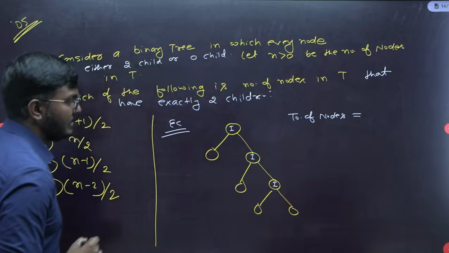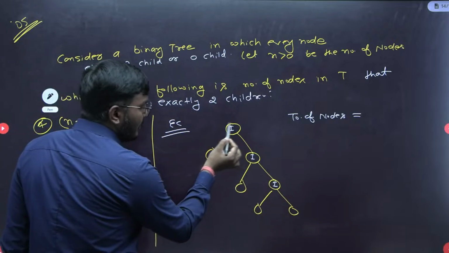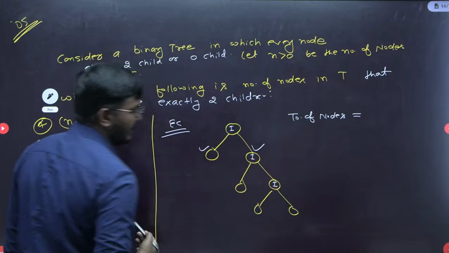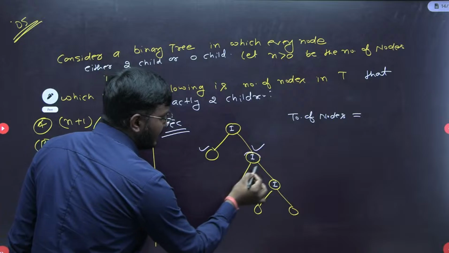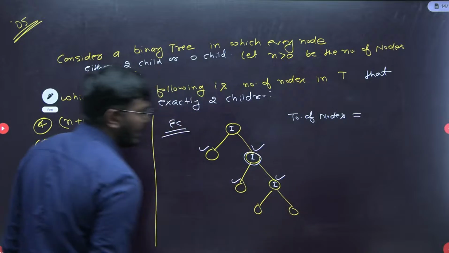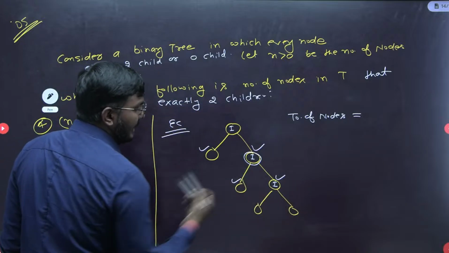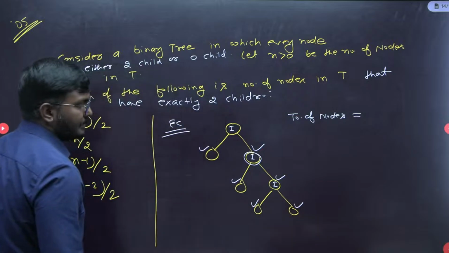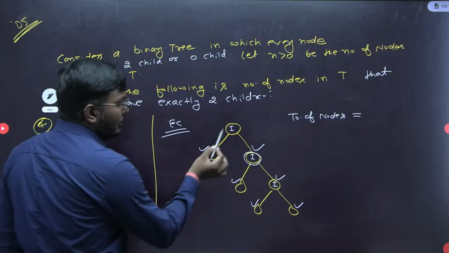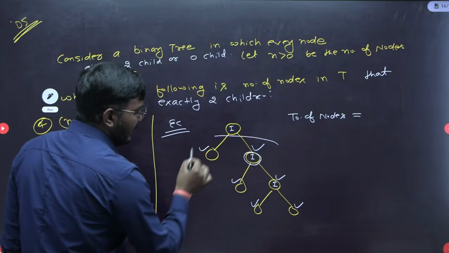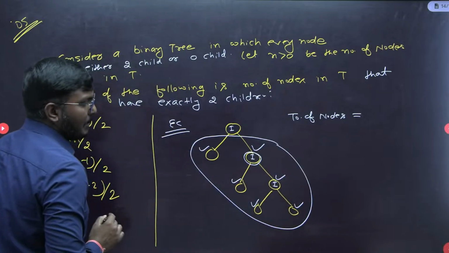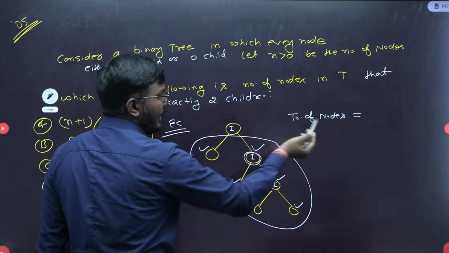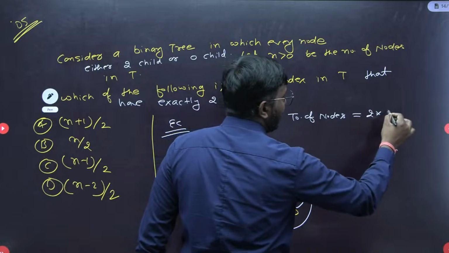Getting my point? Done. Now see. Because of this internal node, these 2 child nodes are counted. Similarly, because of this internal node, these 2 child nodes are counted. And because of this internal node, these 2 leaf nodes are counted. So because of all the internal nodes, these many nodes are covered. So the total number of nodes is equivalent to 2 times the internal nodes